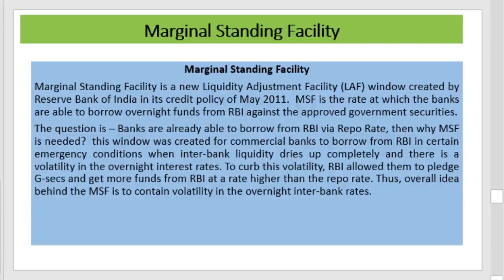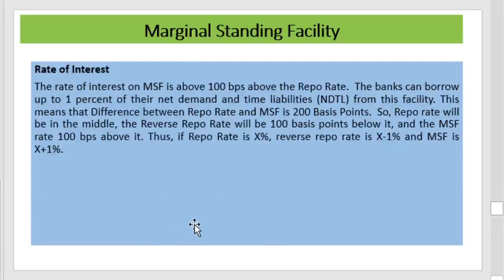Thus, the overall idea behind the MSF is to contain volatility in the overnight interbank rate. If there is a high volatility in the interbank rate, the marginal standing facility can be availed. The rate of interest of MSF will be higher than the repo rate. The bank can borrow up to 1% of their net demand and time liabilities from this facility. This means that the difference between repo and MSF is 100 basis points.